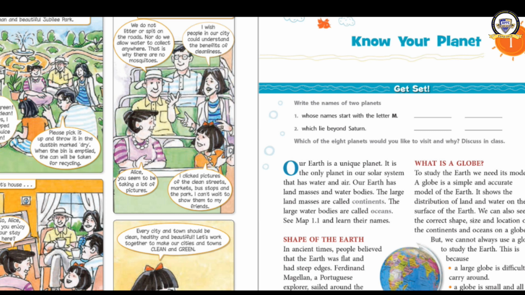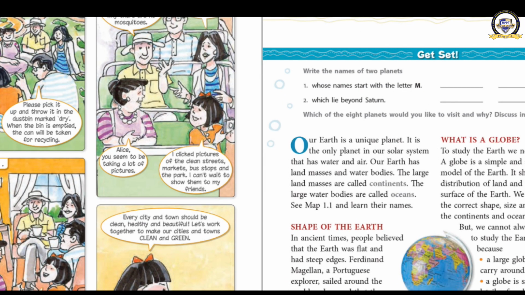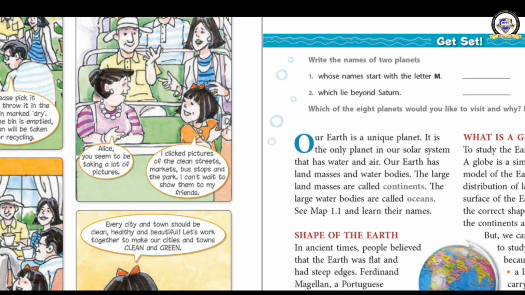I'm here to teach you social science, chapter number 1. The name of the chapter is Know Your Planet. We are going to know our planet. What is the name of our planet? Earth. We will learn more about our planet Earth. So, how to know about our planet? There are various ways by which we can know about our planet.